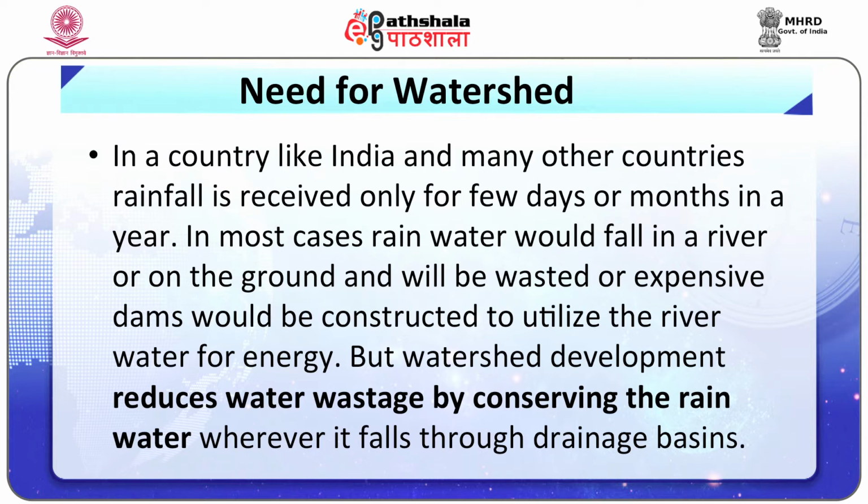In a country like India and many other countries, rainfall is received only for a few days or months in a year. In most cases, rainwater would fall in a river or on the ground and will be wasted, or expensive dams would be constructed to utilize the river water for energy. But watershed development reduces water wastage by conserving the rainwater wherever it falls through drainage basins.